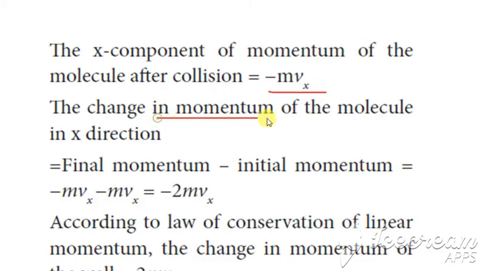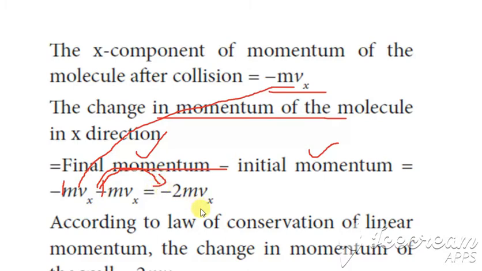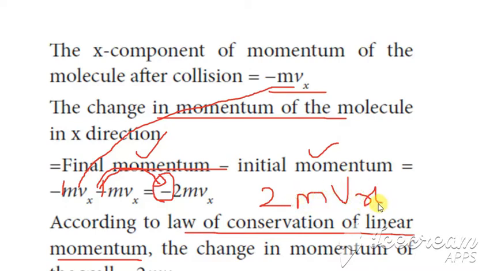Next is the change in momentum, which is given by final minus initial. So final is minus m vx, and initial is m vx. Minus 1 minus 1 is minus 2, so the change is minus 2 m into vx. According to the law of conservation of linear momentum, we neglect the minus sign, so we get 2 m into vx. Keep this momentum as it is; you will be using it in the later steps.